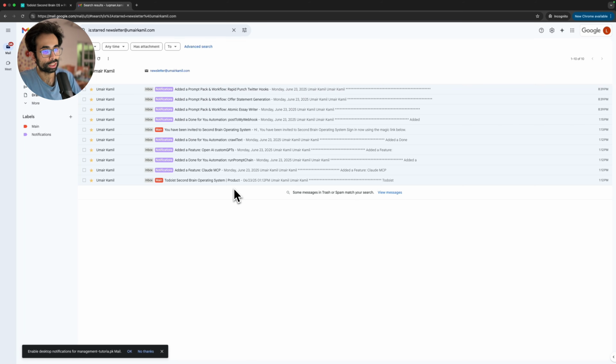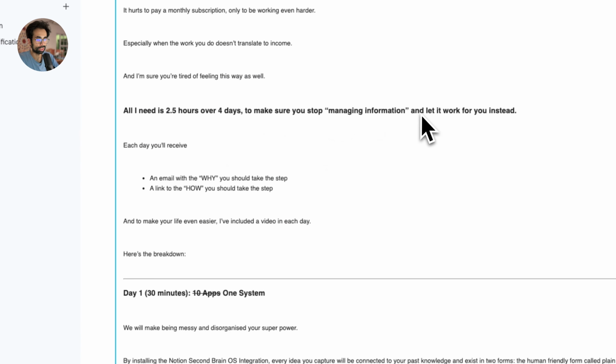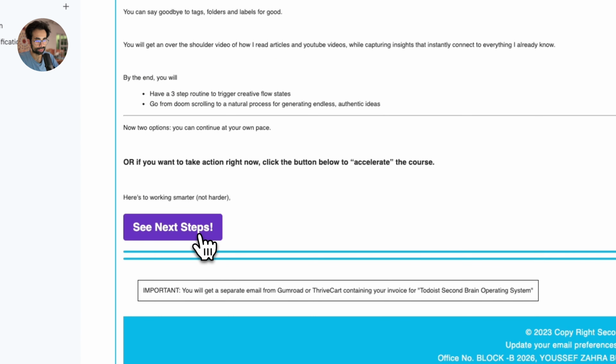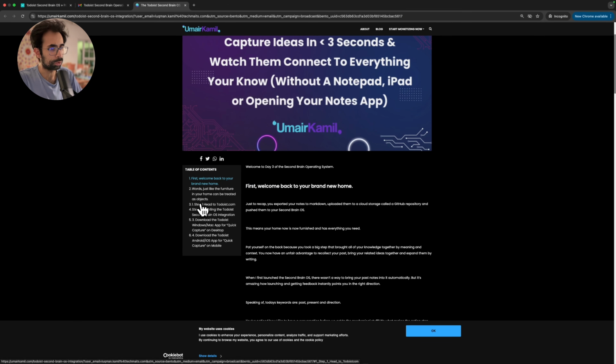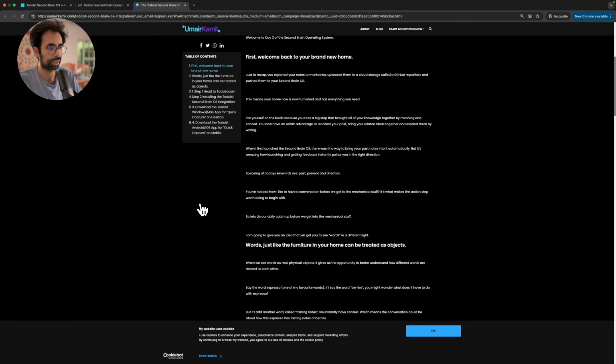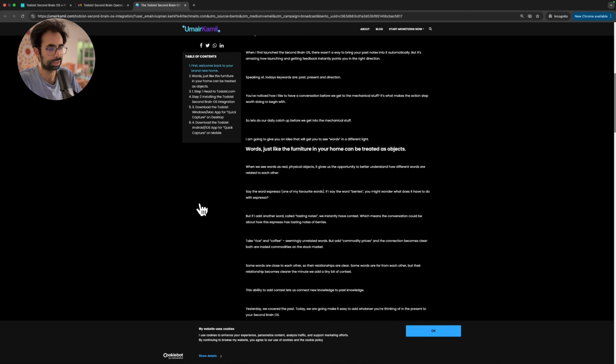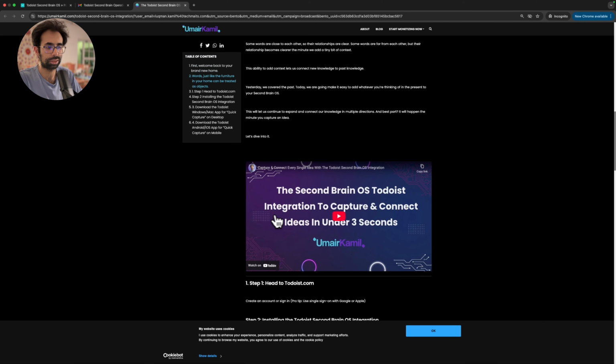The first email that you will get from me will have dash product in it. This is the exact thing you've purchased, and you can easily access it by opening the email, scrolling down, and clicking this button which says see next steps. This will take you to an article that I've written. It includes everything that you need to know on how to set it up for yourself, how to get that automation course, whatever it is, running for yourself, the insights. I also often include a video so that it's completely laid out every step of the way.